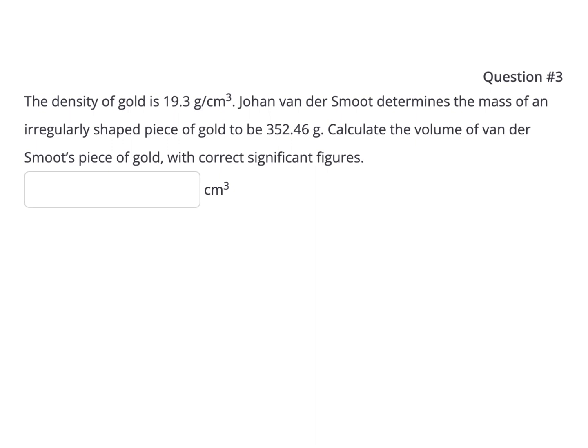This problem as well can be looked at as a dimensional analysis problem because we've got to take a look at the units we have, right? We're given the density of gold at 19.3 grams per cubic centimeter, and then we're given the mass of this and asked to find the density, or the volume of this, sorry. So again, looking at the units that we have and the units that we're looking for.